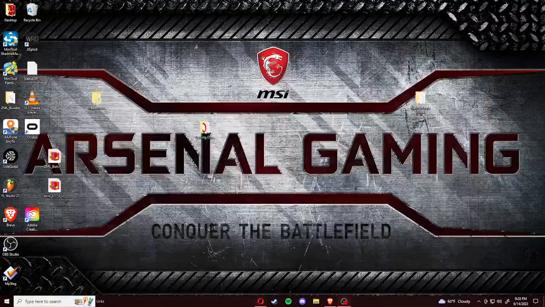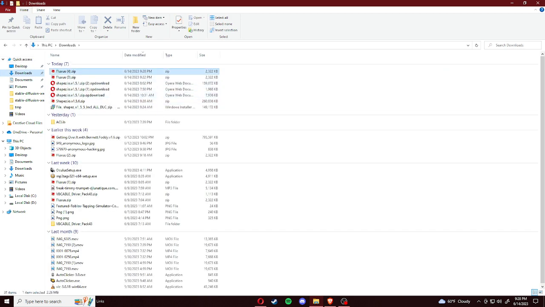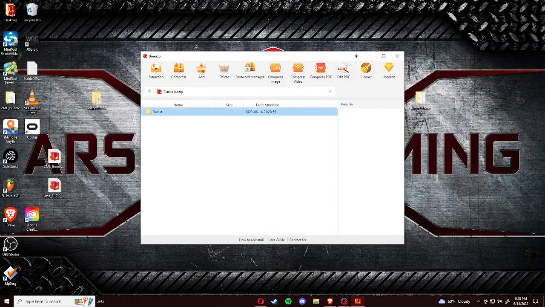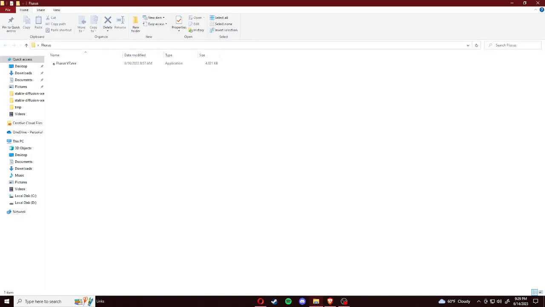So now once it's downloaded, you gotta go find it on your computer. So for me, if I go downloads, I'll have it right here. We open it up, and then you need to extract it. It doesn't matter where you extract it, you just need to extract it out of the zip file. It can't be the zip file.